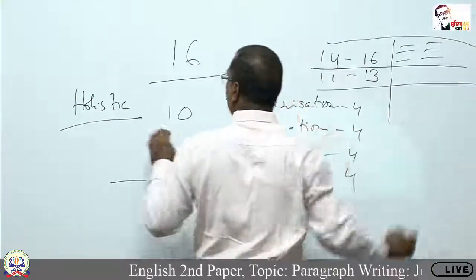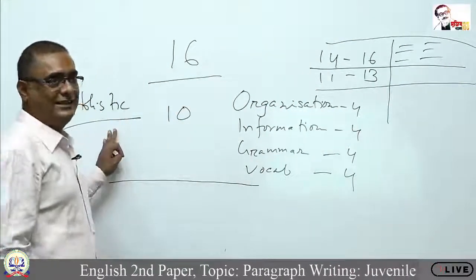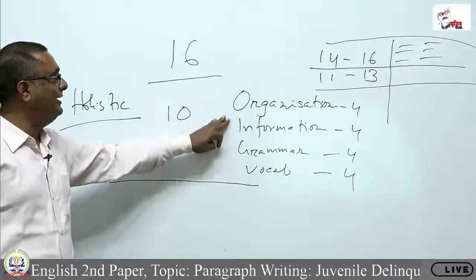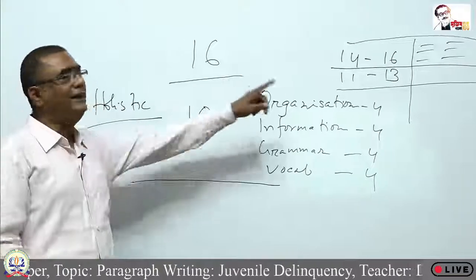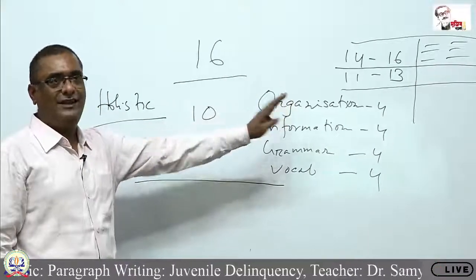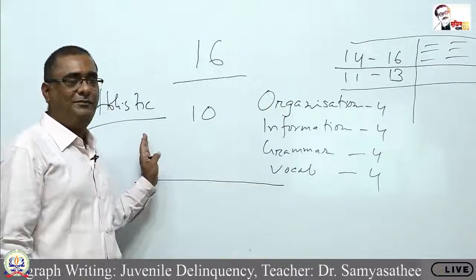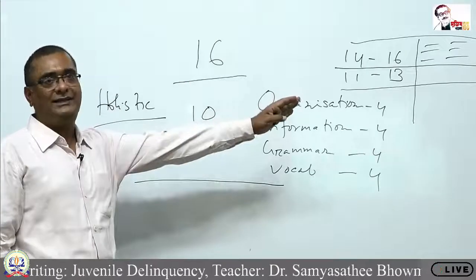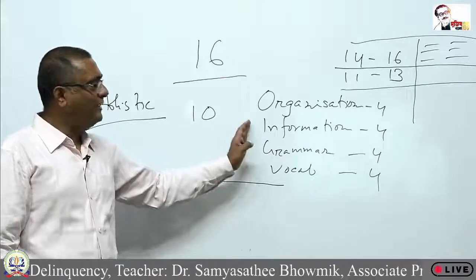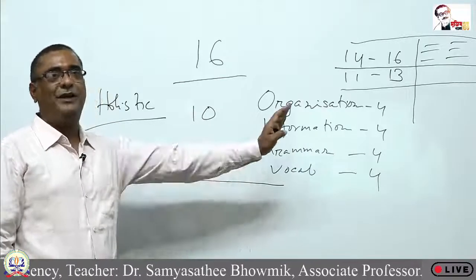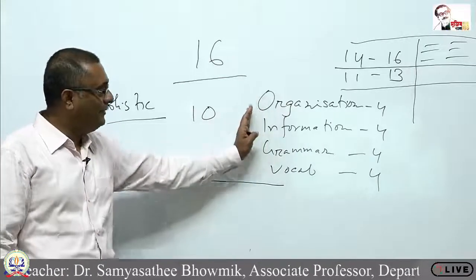So in a holistic type of marking scheme, we don't need to include this. A holistic type of marking scheme basically provides only a banding scale. On the other hand, an analytic type of marking scheme provides both a marking scheme and a banding scale. And what is the main difference?